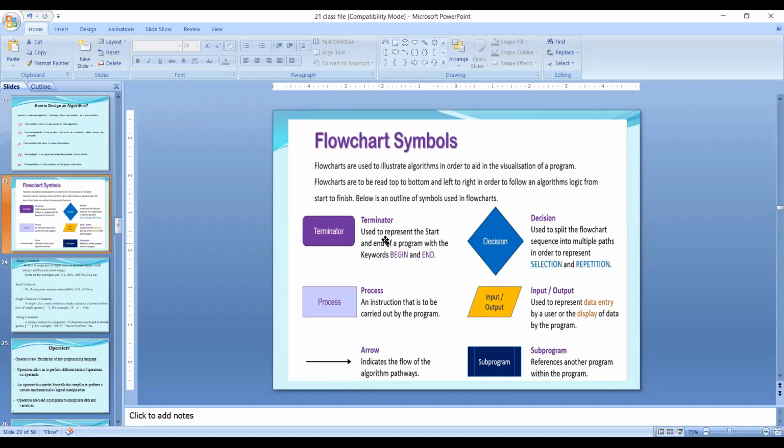Generally this is called oval or terminator. An oval we will use generally for starting and ending. Then the second one is called rectangle. We will use it for processing or calculating.